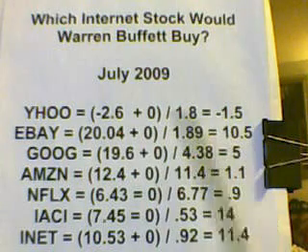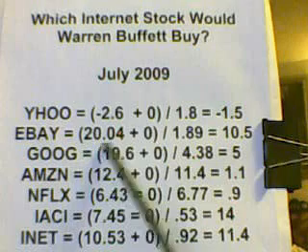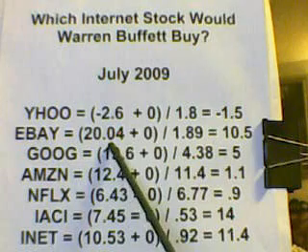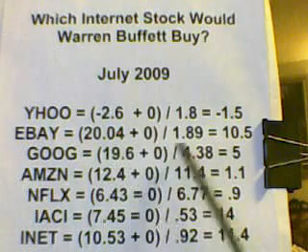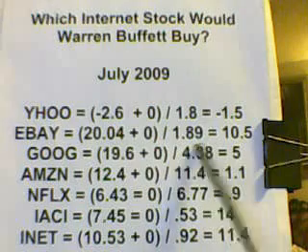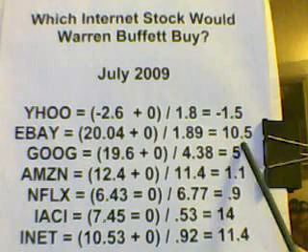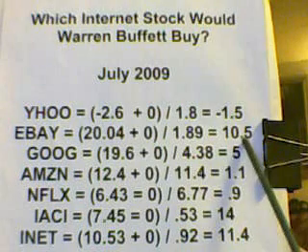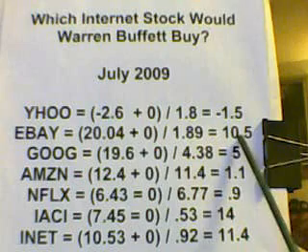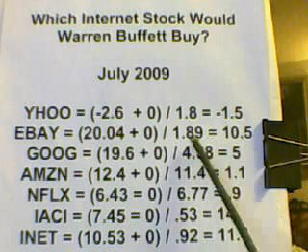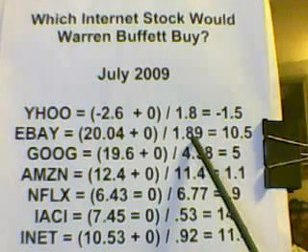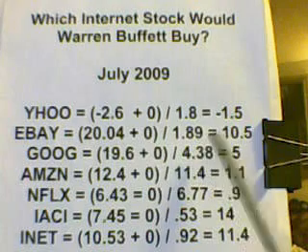In fact, Yahoo's net earnings have been falling, actually coming down for a whole decade. eBay, on the other hand, has strong net earnings, doesn't have any debt, and is selling for 89% more than the assets. They come out with a whopping score of 10.5. And this formula tends to get stocks over 10 when the price to book falls, when the price of the stock falls. You buy into these dips.